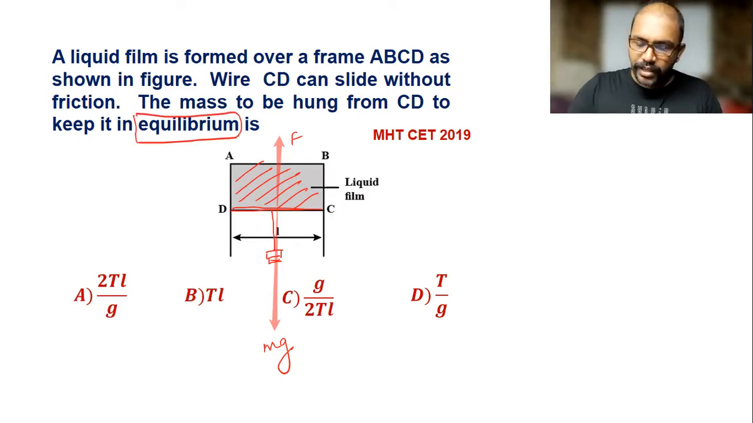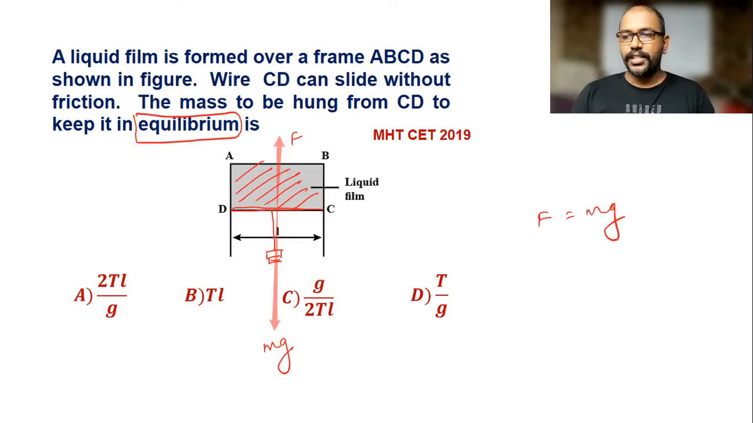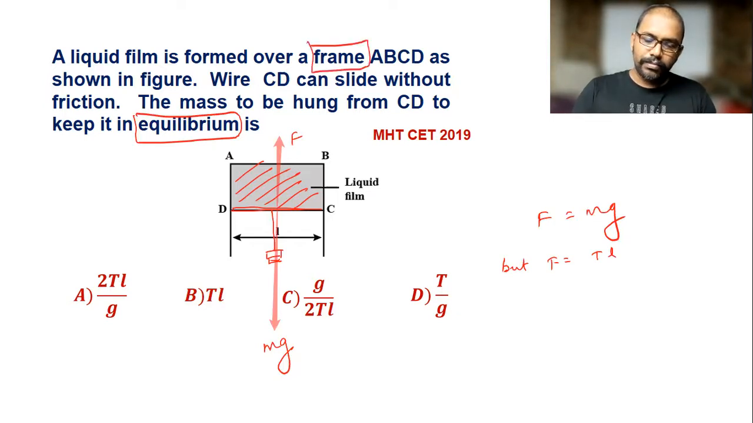So I can write here, F is equal to mg. Force due to surface tension is equal to mg. Now you know the formula of surface tension. F is equal to TL. But here this is a frame, a soft film. Basically it is a liquid film, so it has two free surfaces. So F is equal to 2TL.